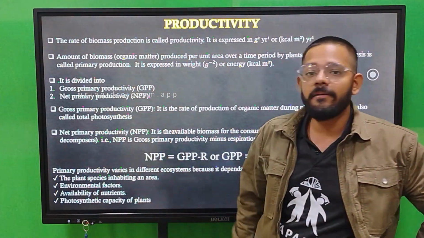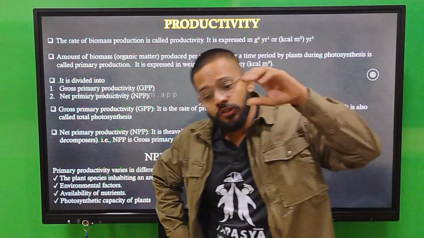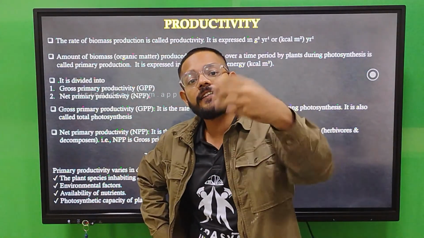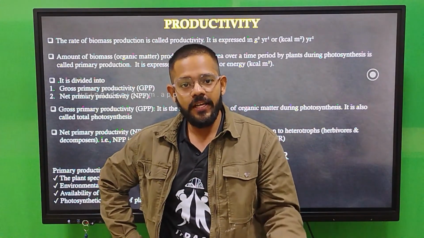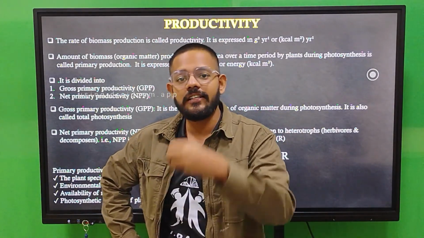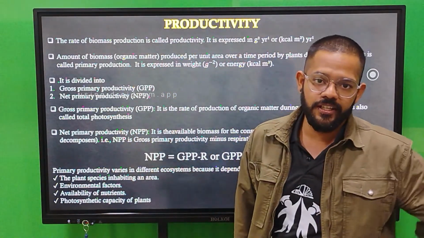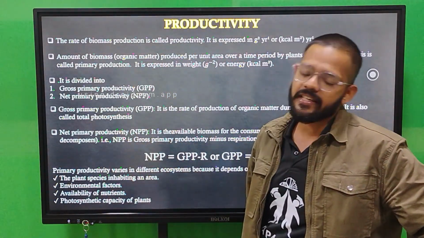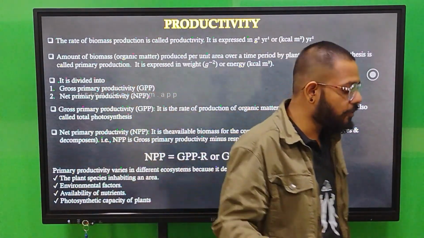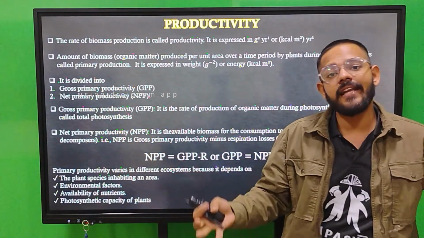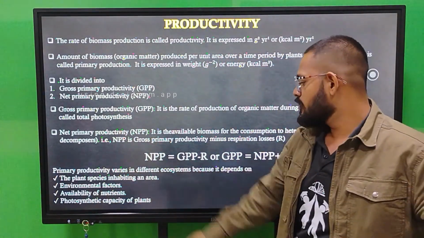Then we have availability of nutrients, meaning the soil. What type of nutrients does the soil contain? Phosphorus, nitrogen, sodium. What is the salinity of the soil? What is the composition of the soil? All these things come under the availability of nutrients. And at last, photosynthetic capacity of the plant, meaning whether that plant is C4, C3 or CAM. That type of plant is the photosynthetic capacity of the plant.